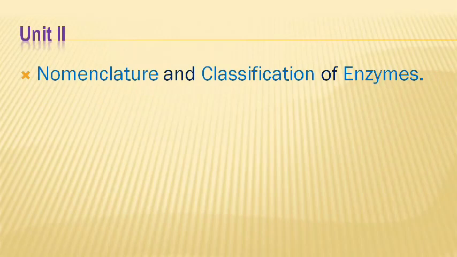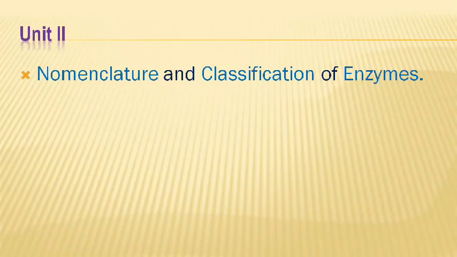The next topic of unit 2 is nomenclature and classification of enzymes. Enzymes act as catalysts to bring about any biochemical reaction. These enzymes speed up the reaction. There are also some naming rules for enzymes, which is called nomenclature.